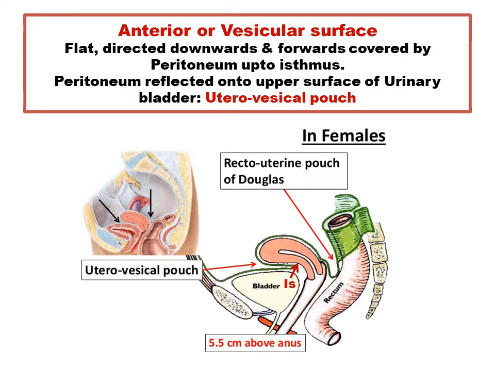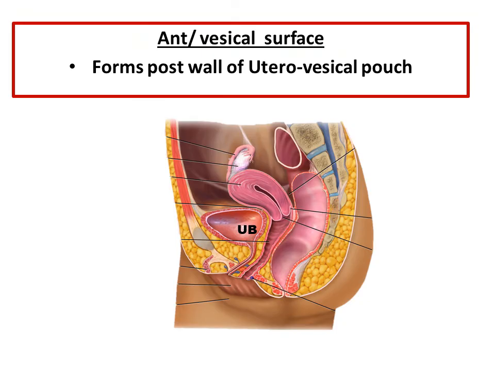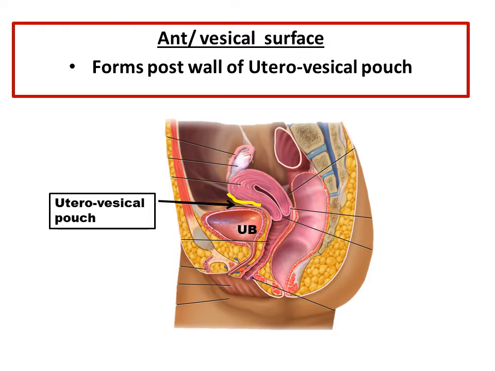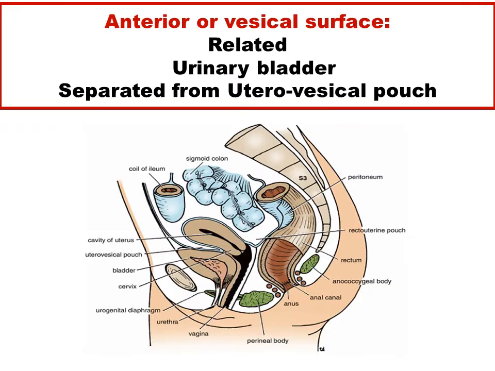Now coming to the anterior surface or the vesicular surface. It is flat, directed downwards and forwards, and covered with peritoneum only up to the isthmus, that is, up to the internal os. From here the peritoneum is reflected onto the upper surface of the urinary bladder, forming a pouch, and that is the uterovesical pouch. So the anterior or vesicular surface therefore forms the posterior wall of the uterovesical pouch.